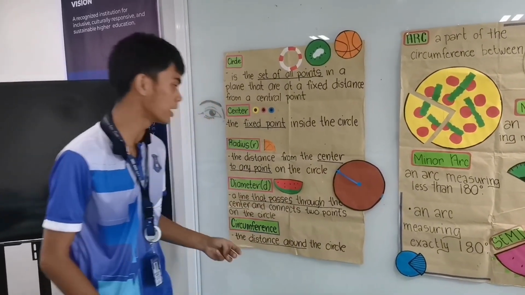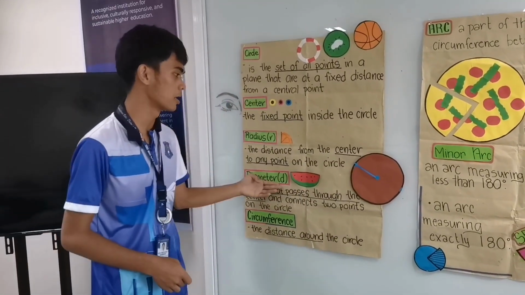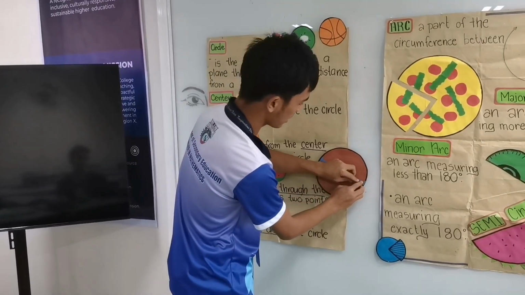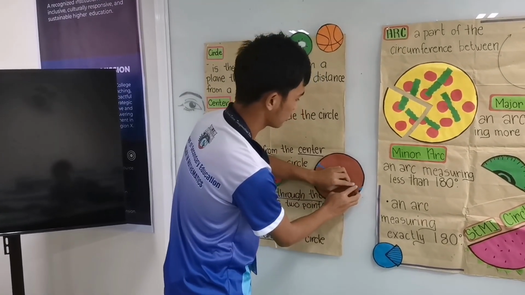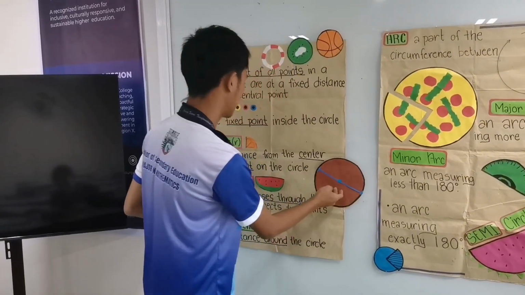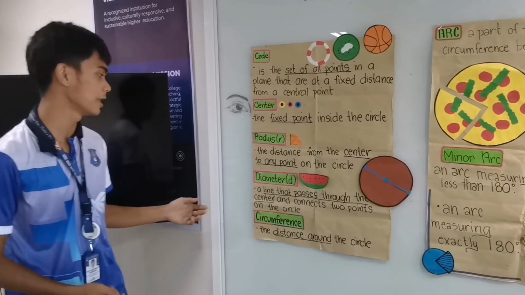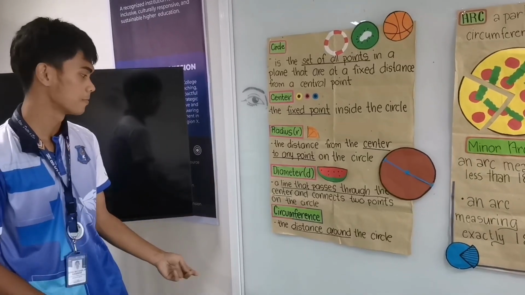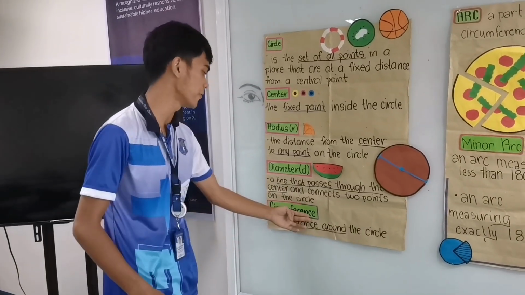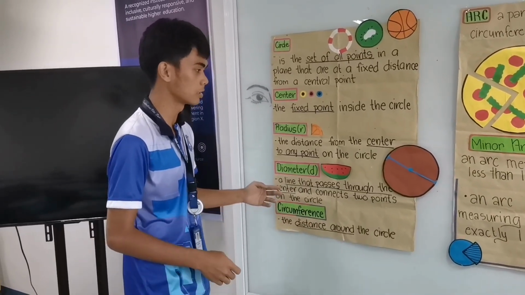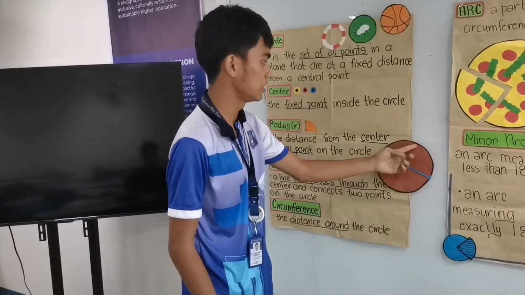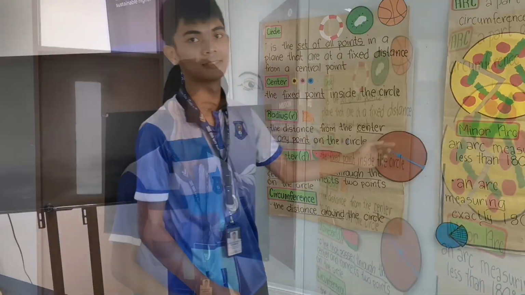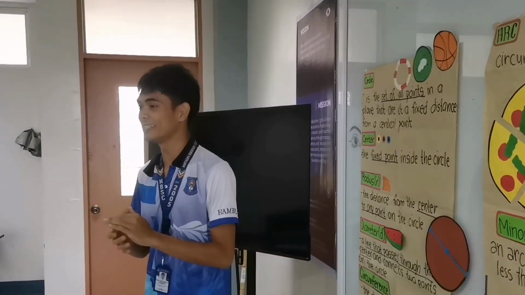circle. Now another part of a circle is what we call diameter. Now if we extend this line from the end point to the opposite side, now we have what we call a diameter. A diameter is a line that passes through the center and connects 2 points on the circle. And we also have the circumference, the distance around the circle. In this example, you can see the black line here. That is what we call the circumference. So those are all the parts of a circle.